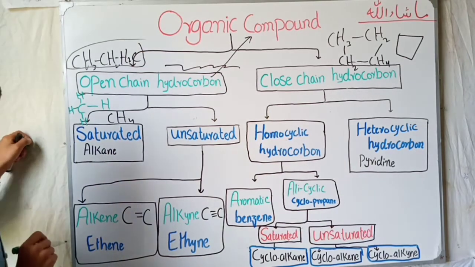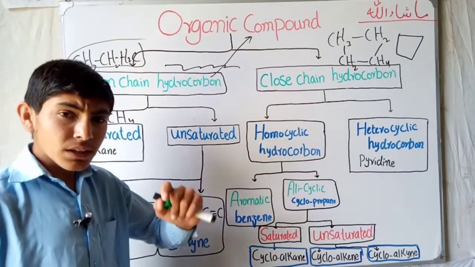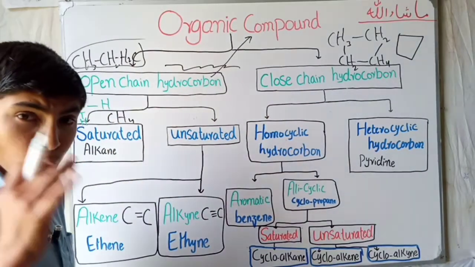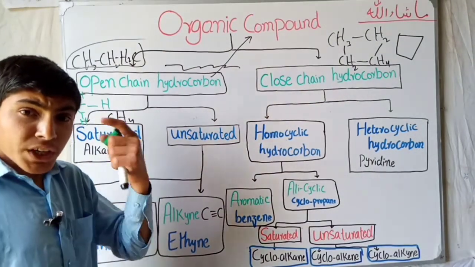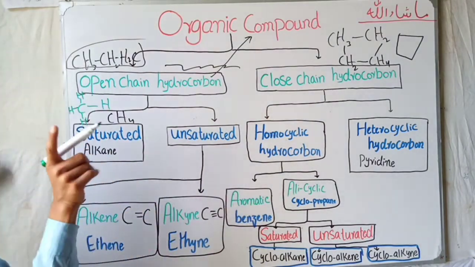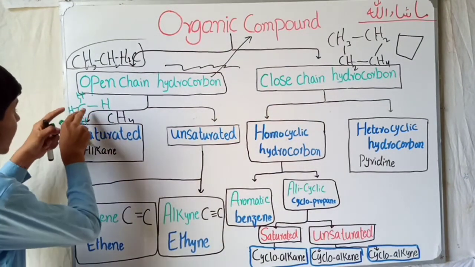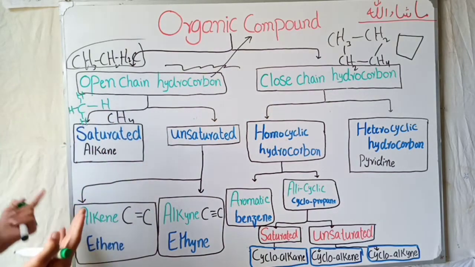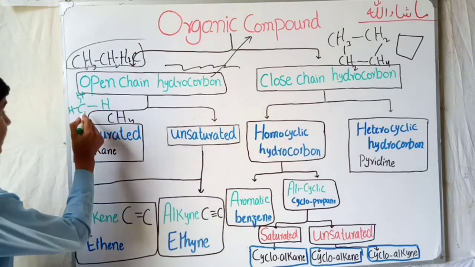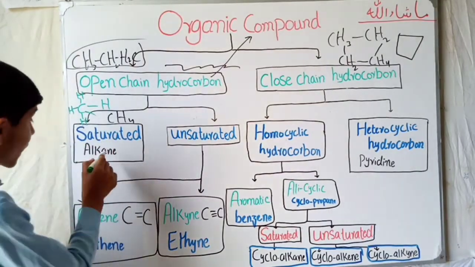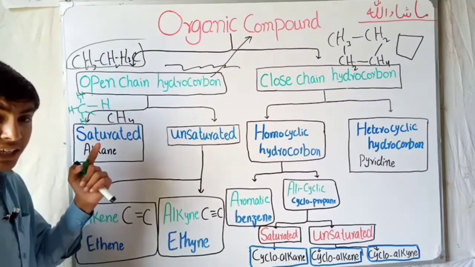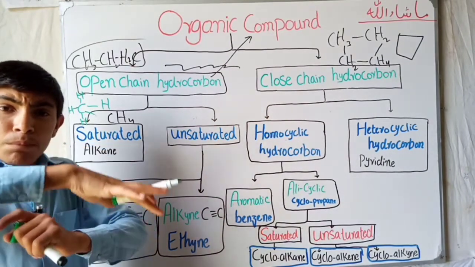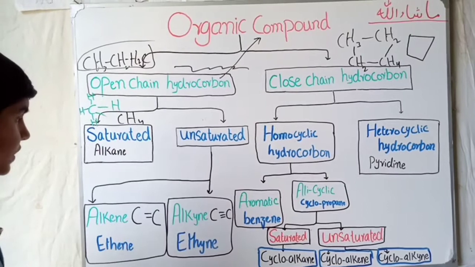Generally we say that carbon is the only element in nature that completely forms four bonds, then it becomes stable. So you can see that this carbon makes four bonds with hydrogen. Therefore there is no chance of other bonding. So they are called alkanes, and alkanes are not able to bond with other elements.